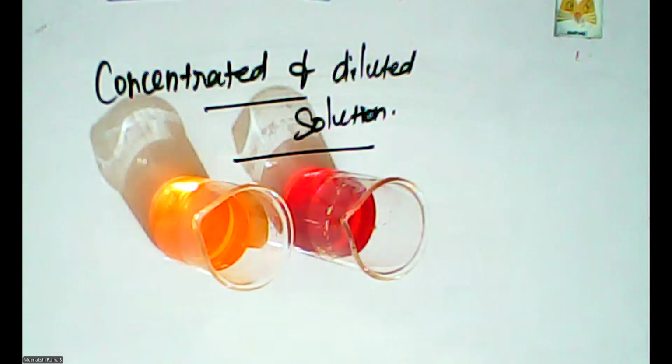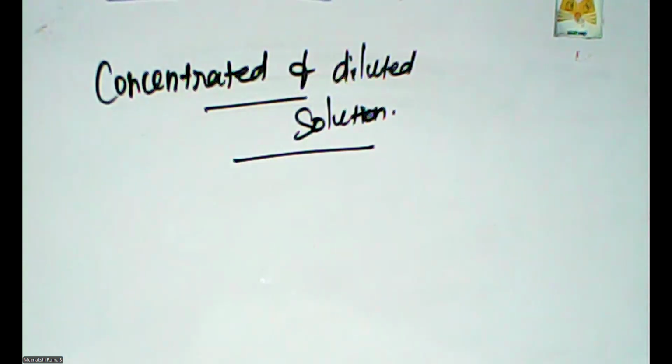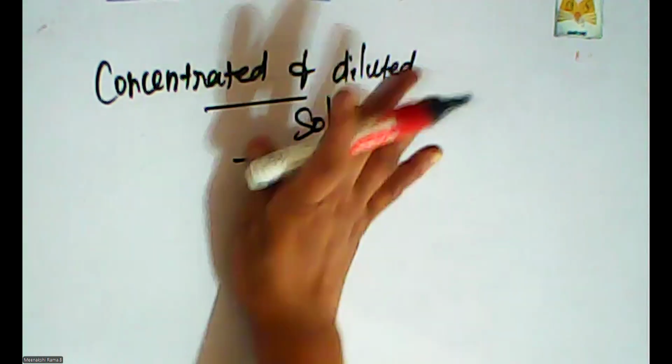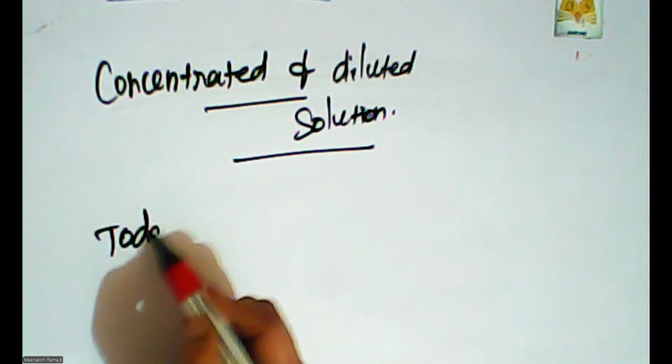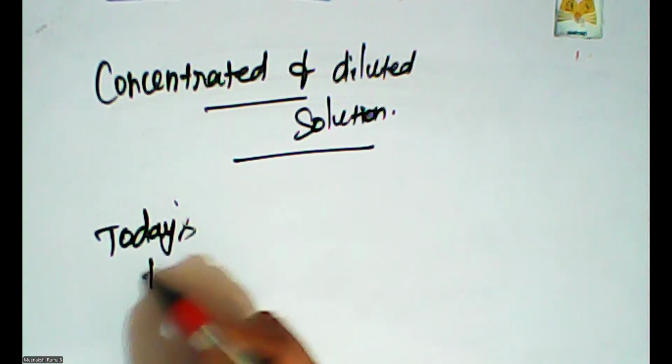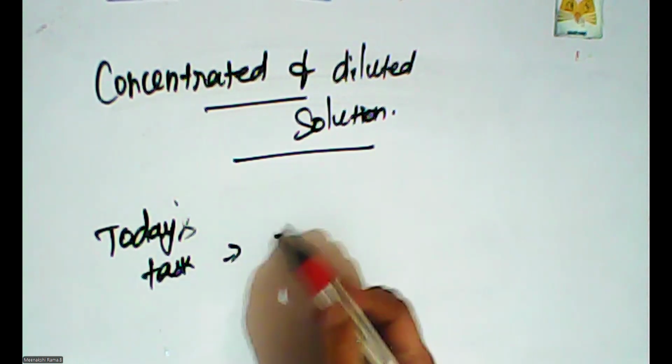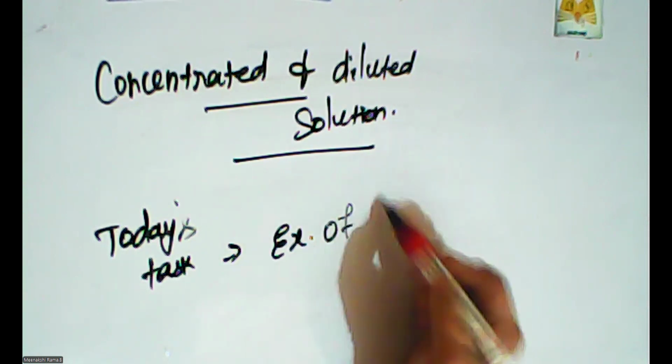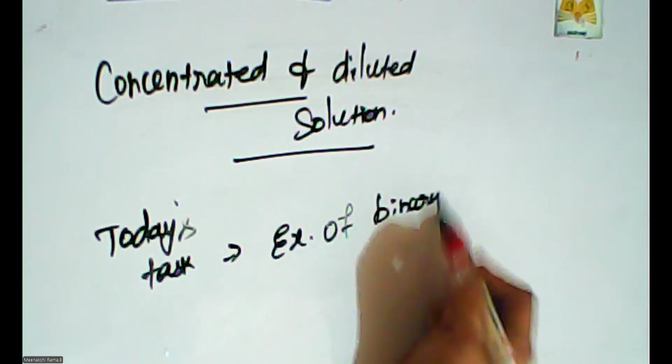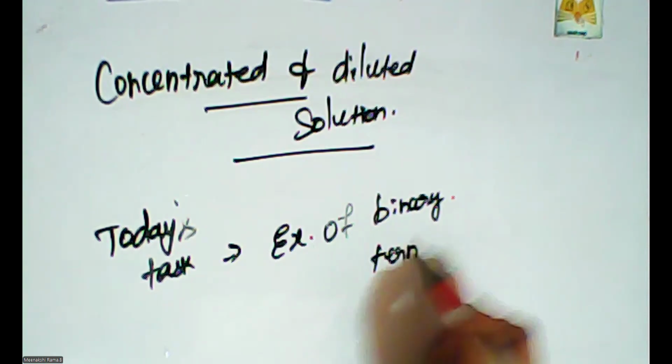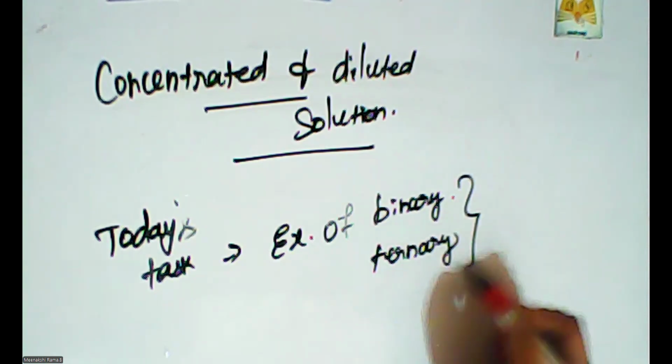And one more task, please give me some examples of binary and ternary solutions. This is the task of today's session. Today's task is very simple, related to this topic: examples of binary and ternary solutions.